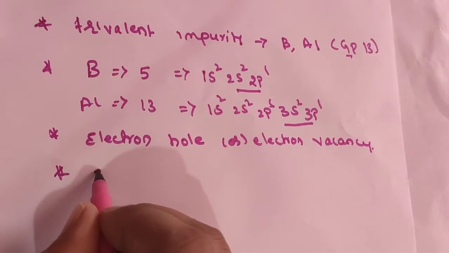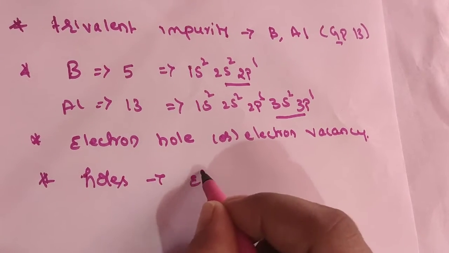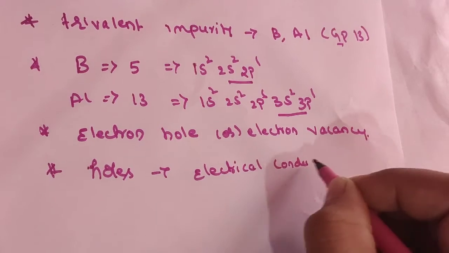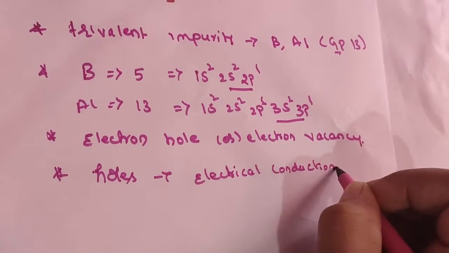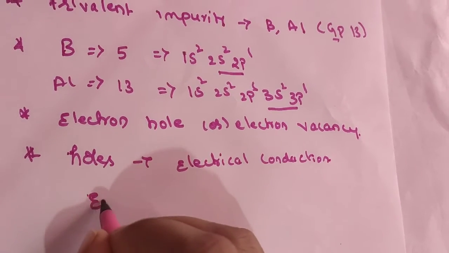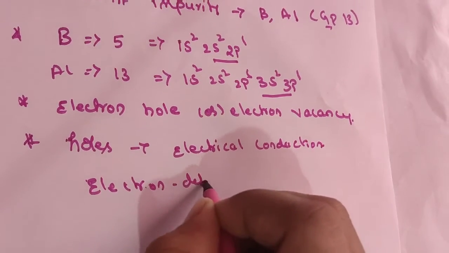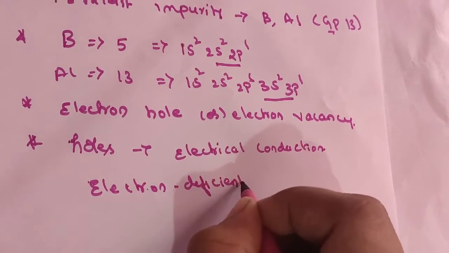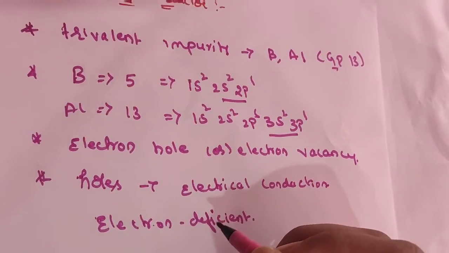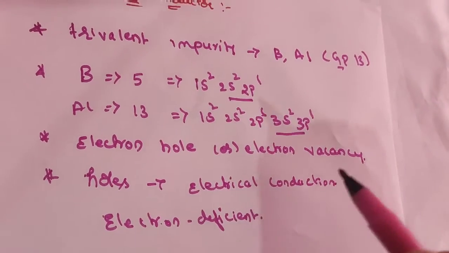Means whatever holes are created, those holes are responsible for electrical conduction. So the resultant semiconductors are called p type, because these are called electron deficient. Why is it called electron deficient? Means it is having fewer electrons when compared to the host atoms. Then one hole will be created, and that hole is responsible for electrical conduction.